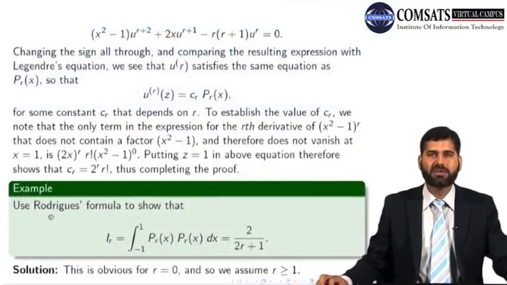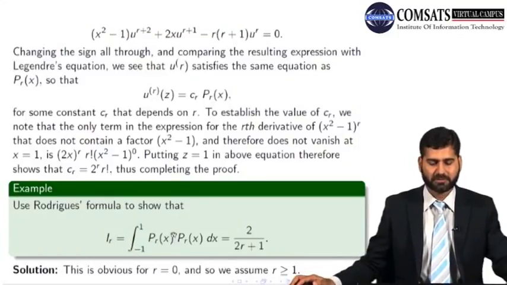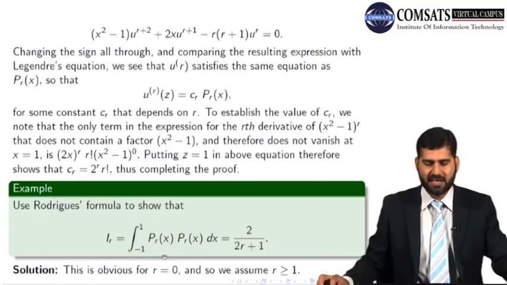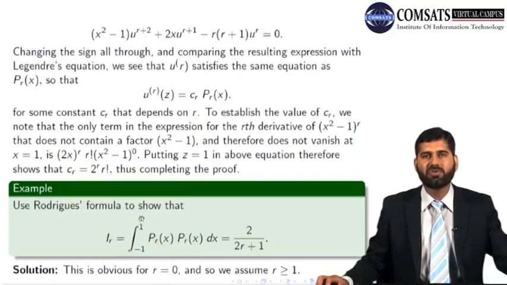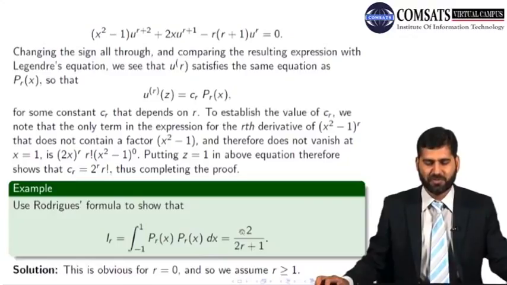Example: use Rodrigues formula to show that I_r is 2 over 2r plus 1. Let's see how to use Rodrigues formula to show this one. Now this is obvious for r equal to 0. The reason is, if r is 0, then P_0(x) is 1, and if you integrate it from minus 1 to 1, it gives you 2, right? So it's very straightforward for r equal to 0.